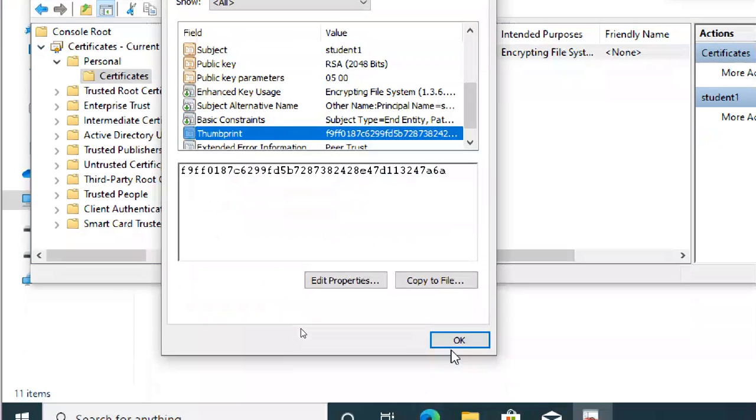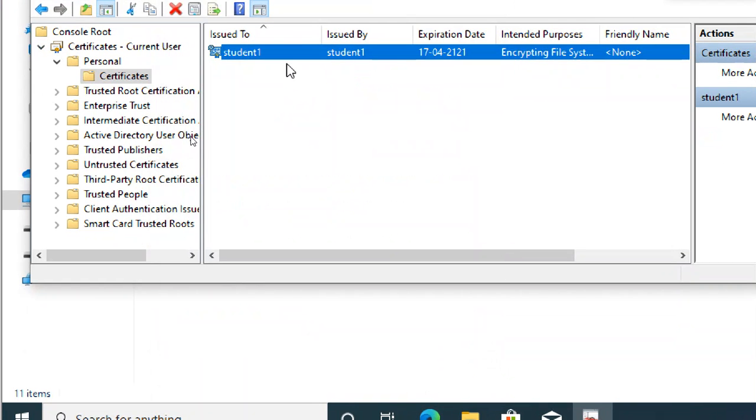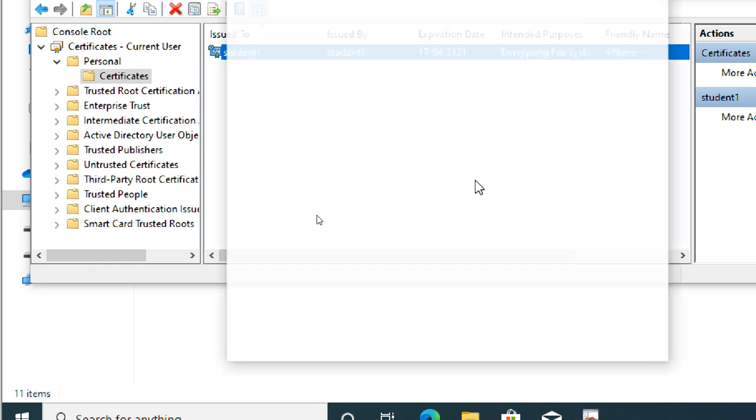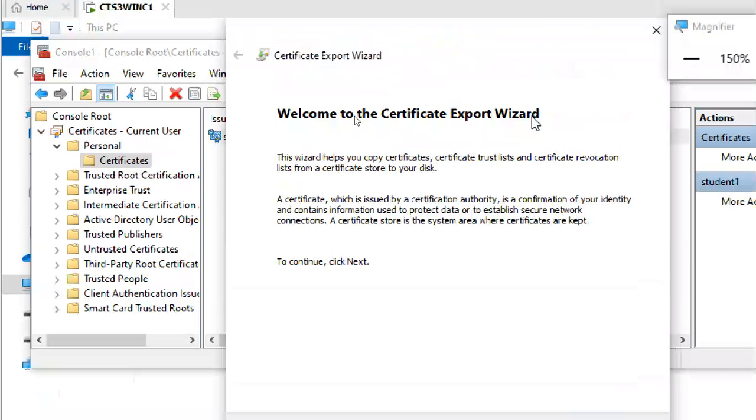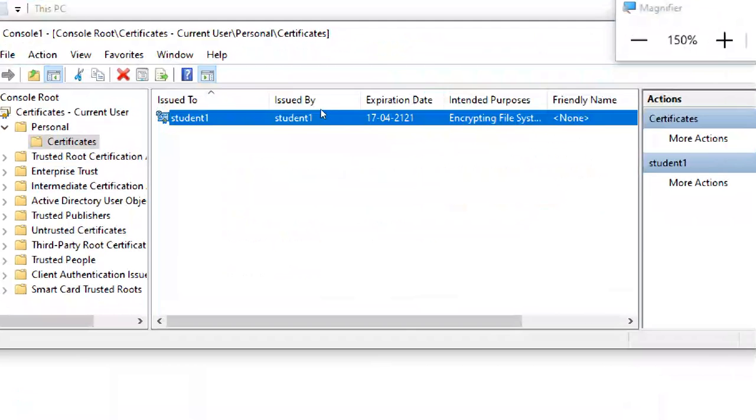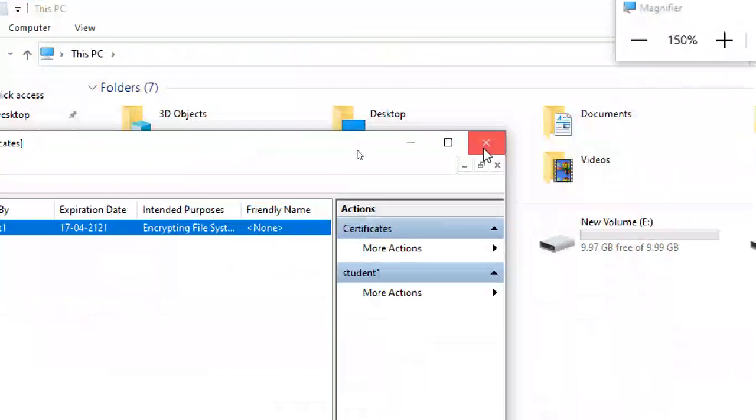So this is the certificate details. Open it, see it, understand it if you can. And if you want to take a backup, you can take a backup from here like this. Export. Right click on the certificate, all tasks, export. Then the export wizard will start again. So like this also you are able to back up your keys.